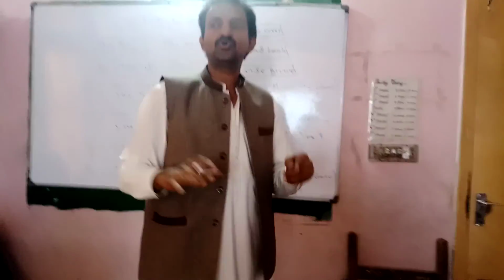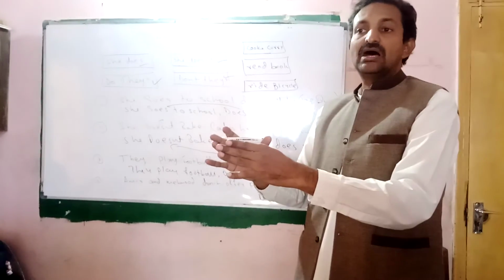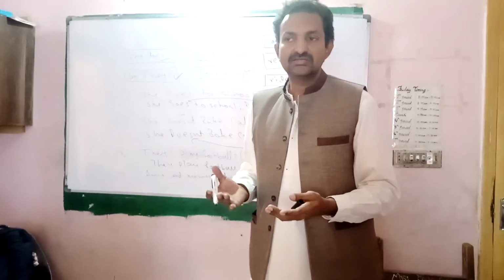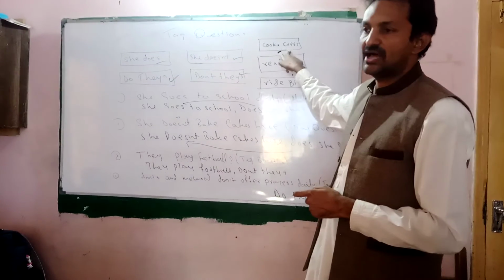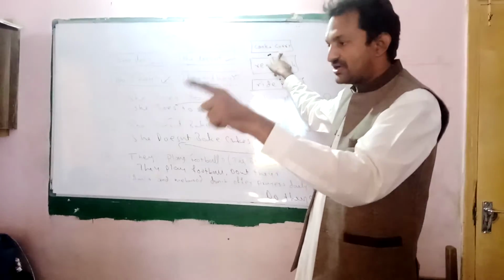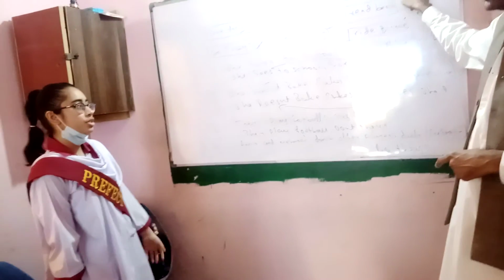Now you have to add a subject pronoun and add tag question phrases and make the question which I ask you. Cooks curry: make a negative tag question. She doesn't cook curry, does she? Yes, very good.